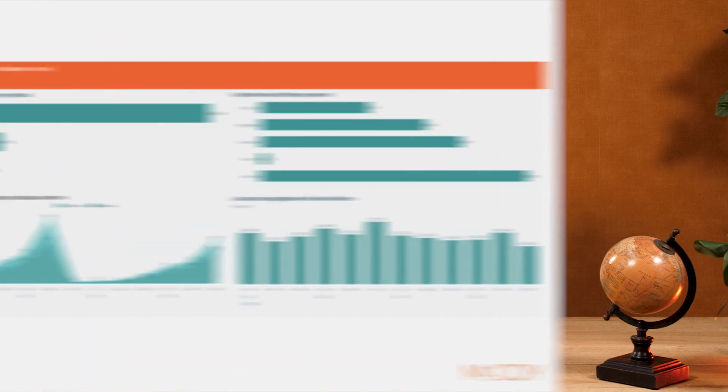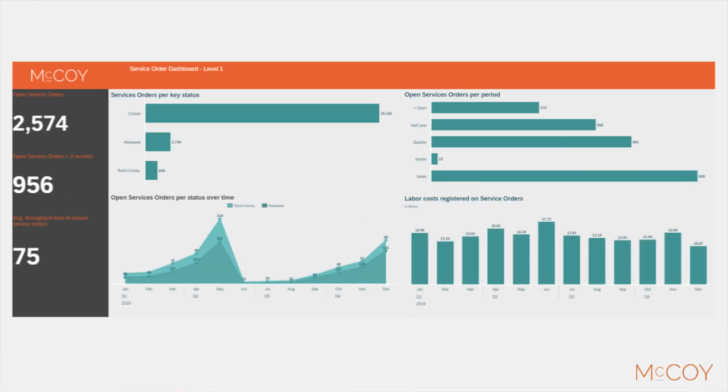Let's have a look at the level 1 dashboard. On the left, you will see the amount of open service orders for your organization. In this case, there are 2,574 open service orders. This can be your starting point. From those 2,574 orders, there are 956 orders longer open than 3 months. For some companies, this can be normal, but for others, this is quite long. These parameters can be easily adjusted as per request.